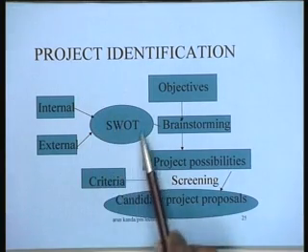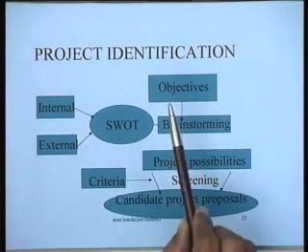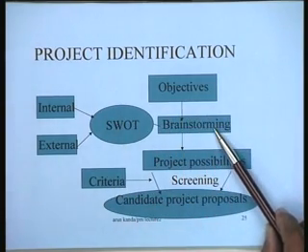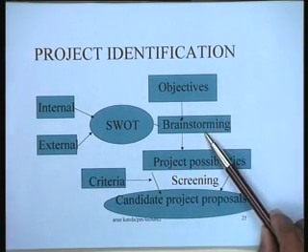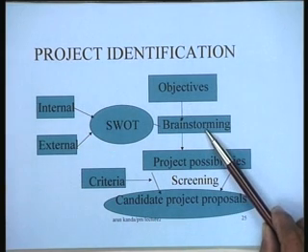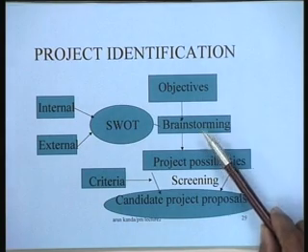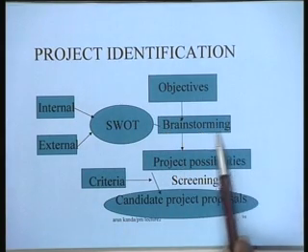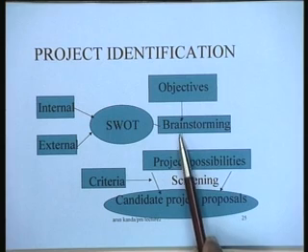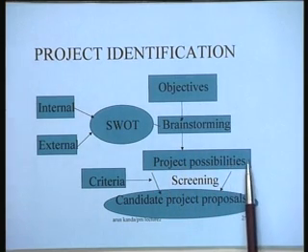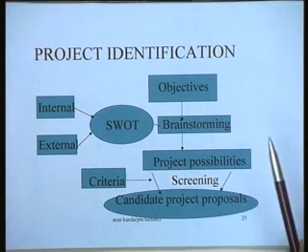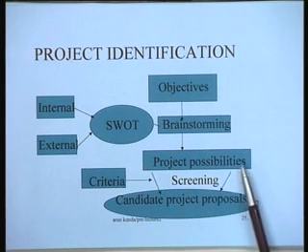And on the basis of this SWOT analysis and the objectives, you can conduct a brainstorming exercise. In fact, we did conduct a brainstorming exercise for an example of reducing the vehicular pollution in the city. The purpose of this brainstorming exercise is actually to identify some project possibilities. So, in this example that we did, we identified 8 project possibilities.